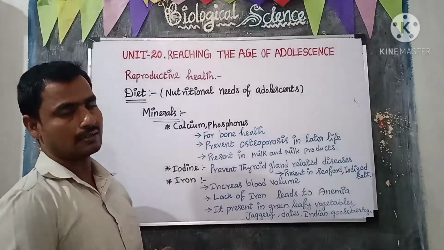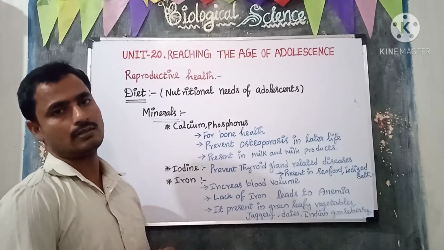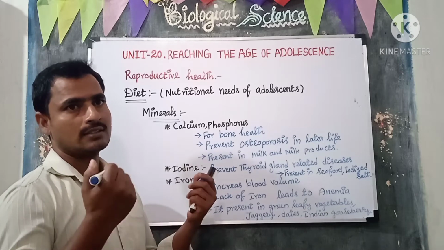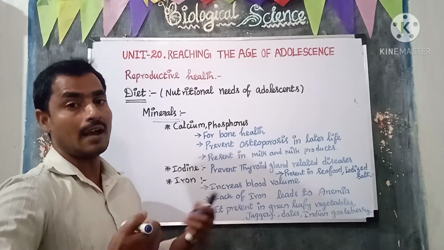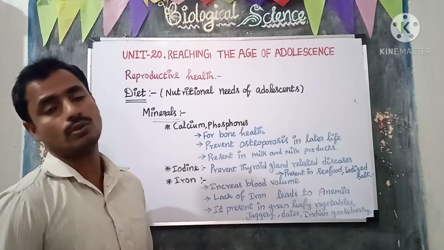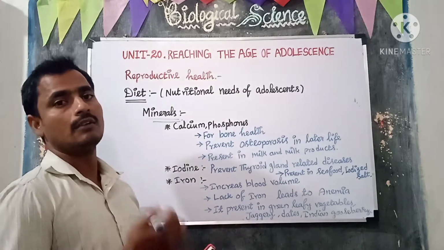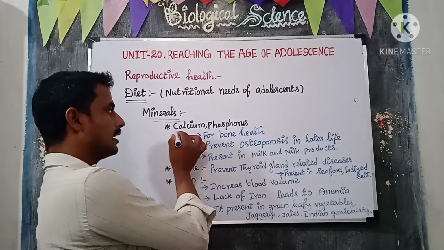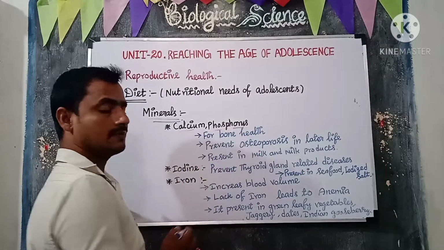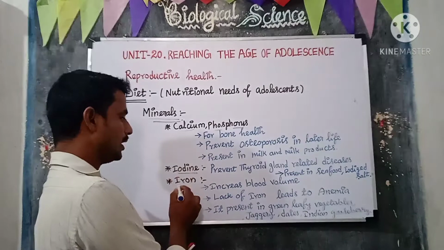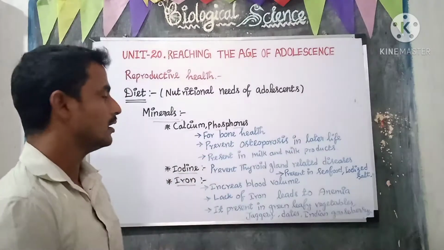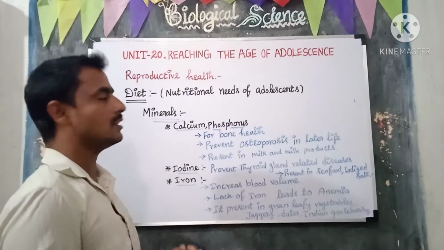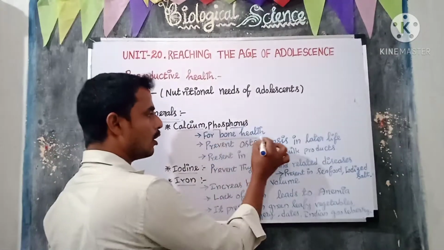Minerals play an important role during the age of adolescence, because during this age the skeletal mass will increase, blood volume will increase and muscle growth will increase. For that we need some minerals, such as calcium and phosphorus, iodine and iron.